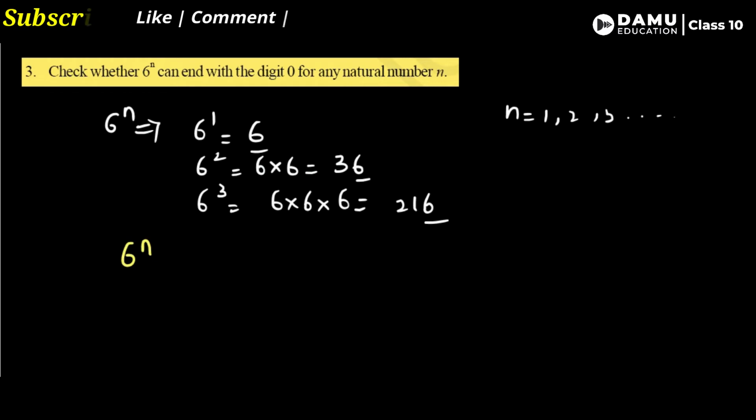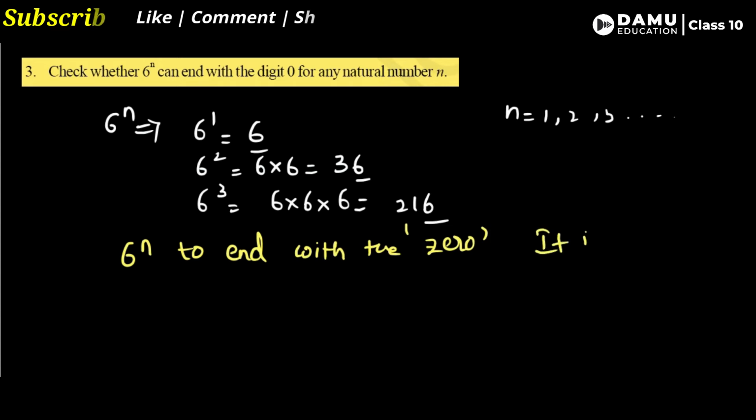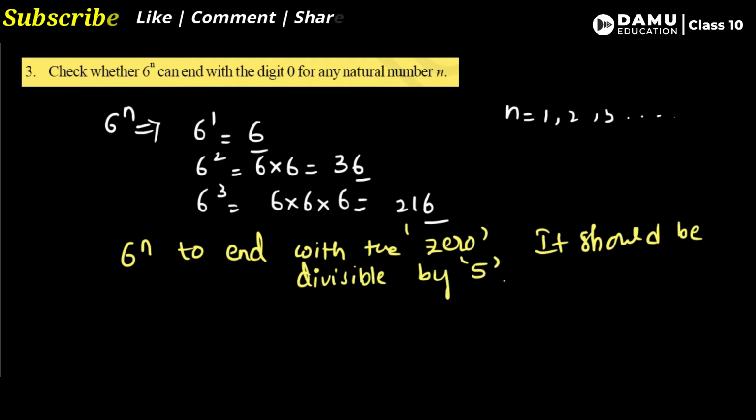For 6 power n to end with the digit 0, it should be divisible by 5. We might think of 10 also. If it ends with 0, it may be divisible by 10 also. But 10 is not a prime number, only 5 is the prime number. So if it ends with 0, it will be divisible by both 5 and 10, but 10 is not prime. For that we have taken 5. This means the prime factorization contains the prime number 5.